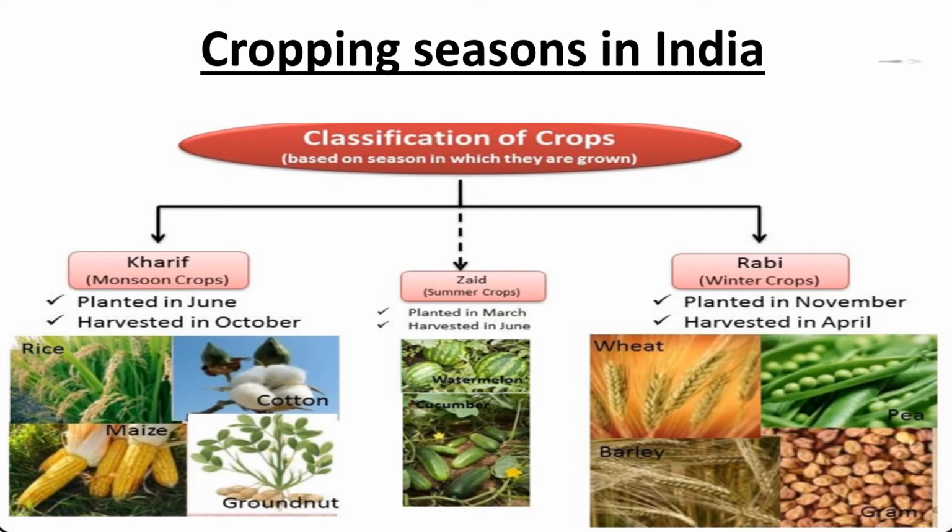The Rabi season begins with the onset of winter in October-November and ends in March-April. Children, the low temperature conditions during this season facilitate the cultivation of temperate and subtropical crops such as wheat, gram and mustard.